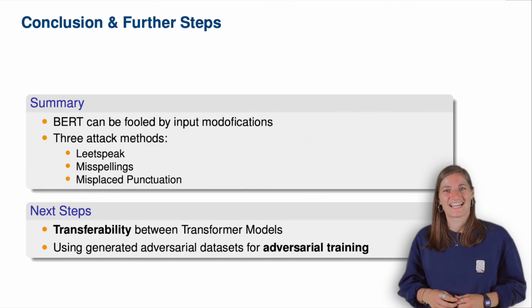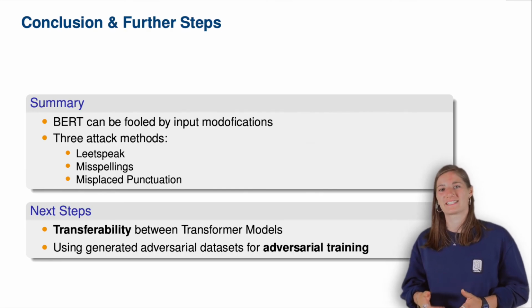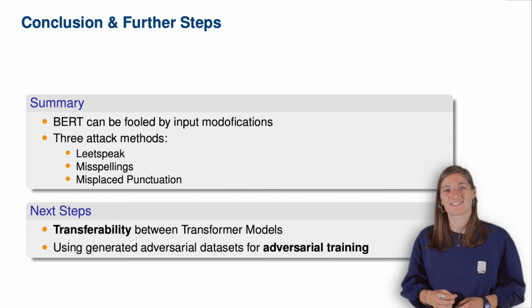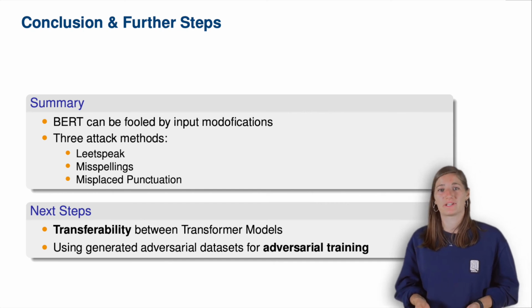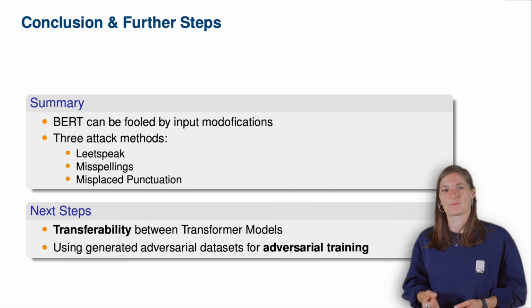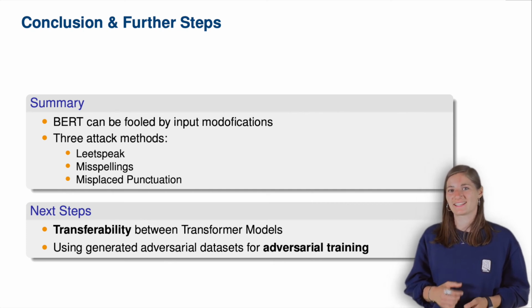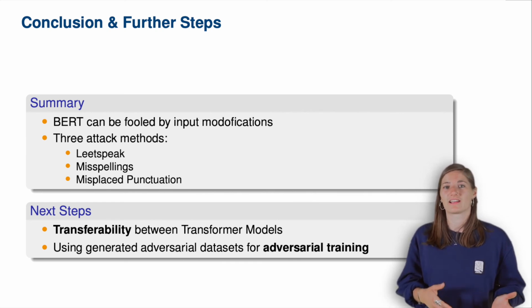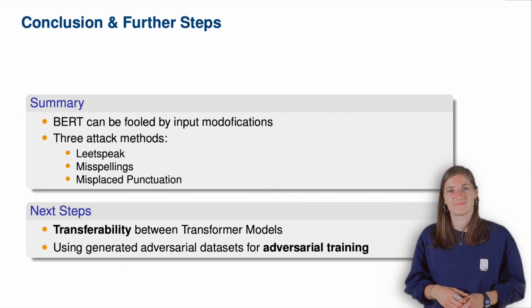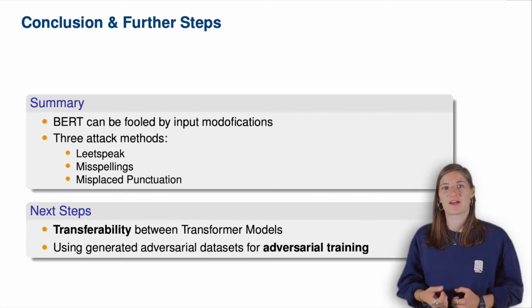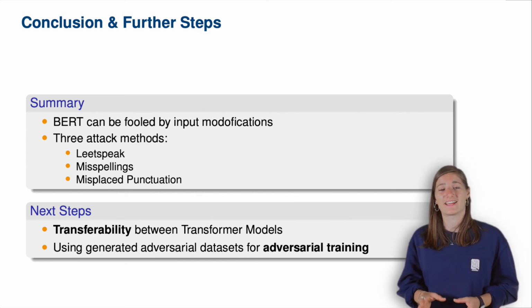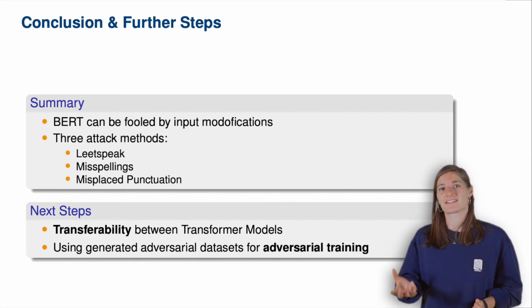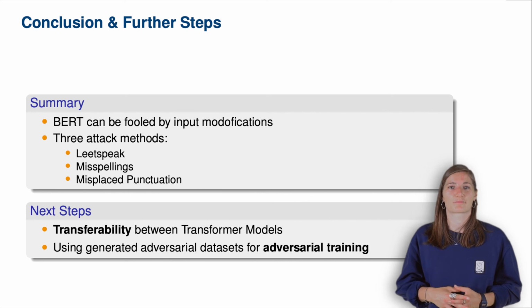Let's conclude. Our experiments demonstrate that BERT-based ABSA models can be fooled by input modifications on the character level. Simple manipulations that are unsuspicious and likely to happen in a real-world setting cause the classifier to produce false outputs. DNN-based text classification continuously gains importance for enhancing the safety of users, for example in online forums or social media. The paper is intended to raise awareness about the potential vulnerability of the BERT model and encourages us to not entirely rely on these models for security-relevant tasks such as the detection of hate speech or false information.